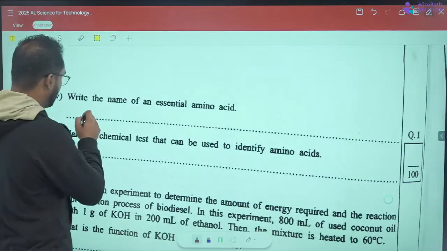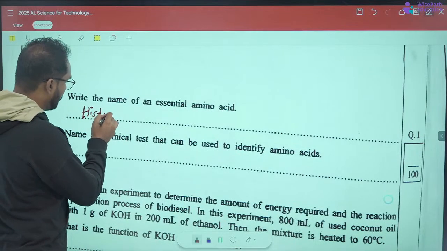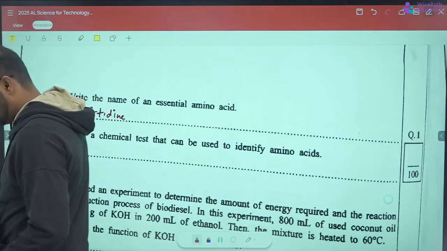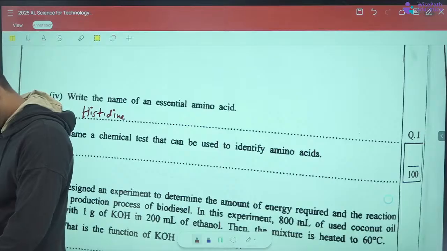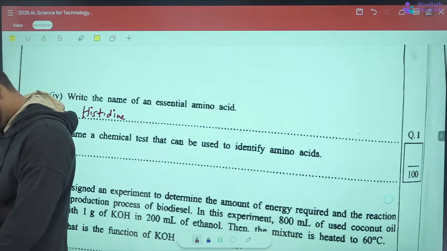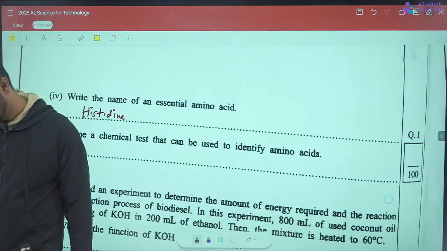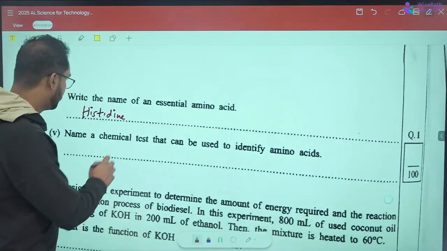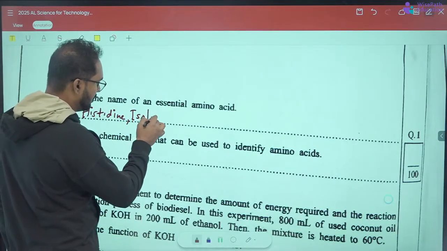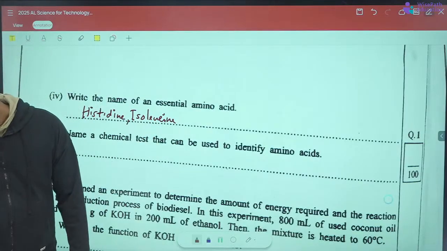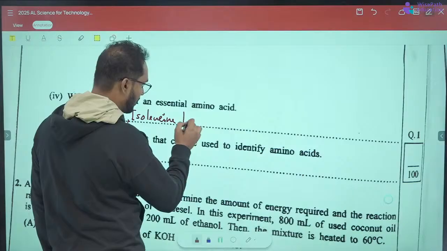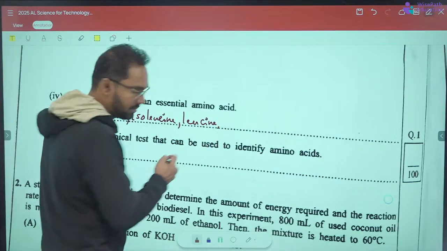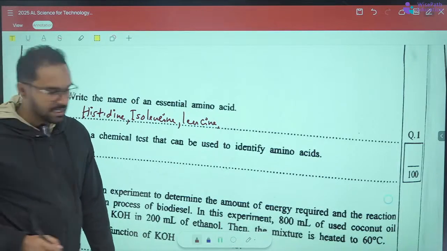So it's histidine, isoleucine, then leucine, then lysine.